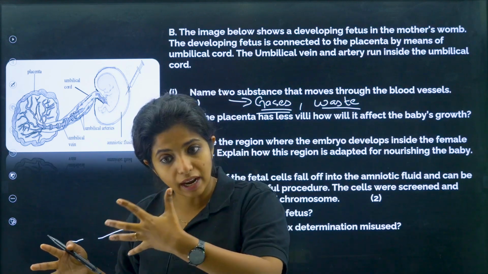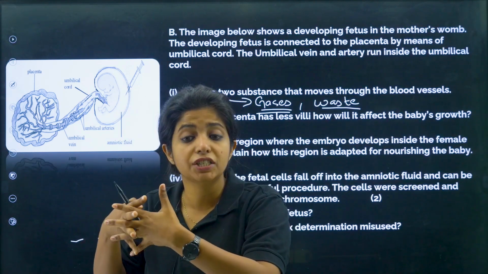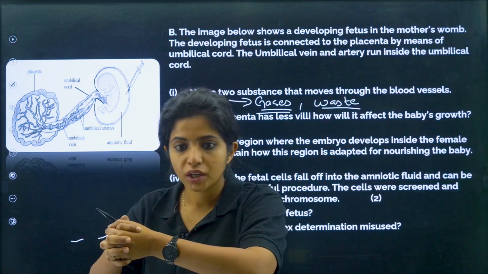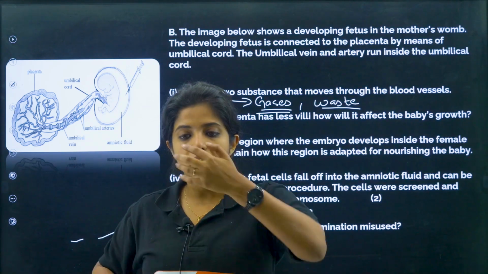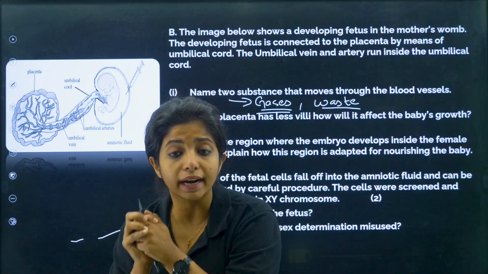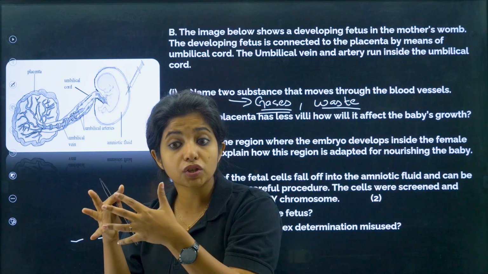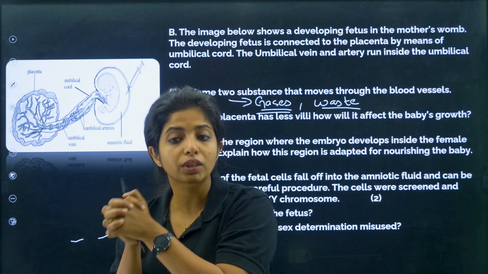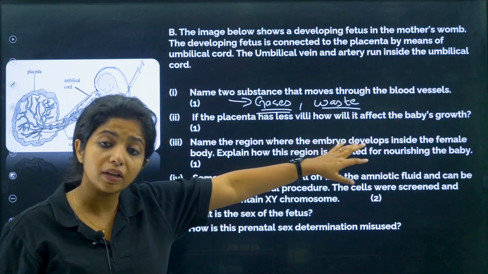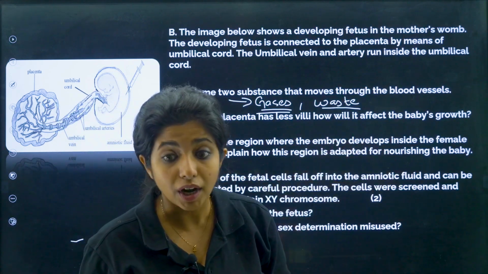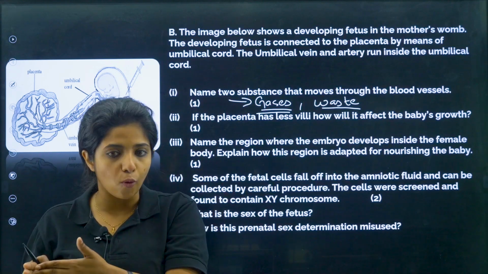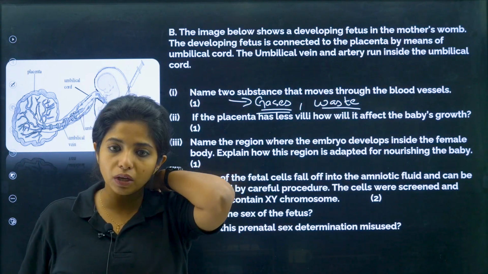Suppose this villi is not completely interdigitated with the uterine wall. Do you think there will be a connection that will be maintained? No. So suppose you have a thing like this which has villi like this. This and the uterine wall has to get connected, that is when you get the placenta. If it has less villi, do you think this connection will be strong? No, my dear children. So the placenta has less villi, how will it affect the baby's growth? The baby's growth will be drastically affected, as there is no proper connection being made between the uterine wall and the fetus that is growing there.